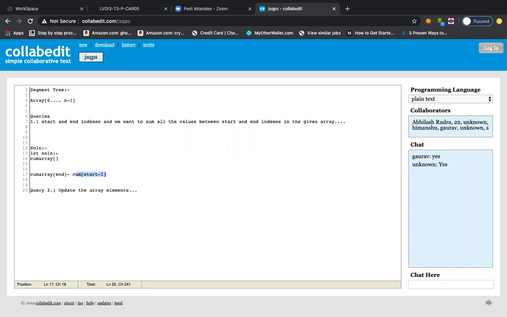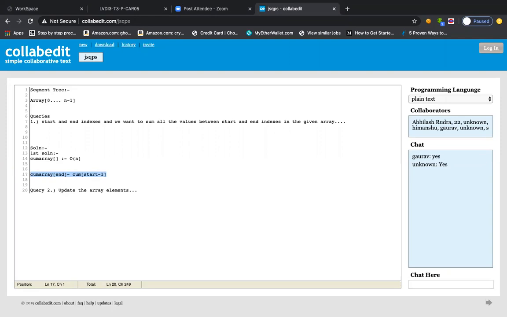But from the next moment, you process all the queries of type 1 in order 1, because you just need to subtract two values. So it will be constant time per query. But if you need to update the array elements, it will take order n, isn't it?